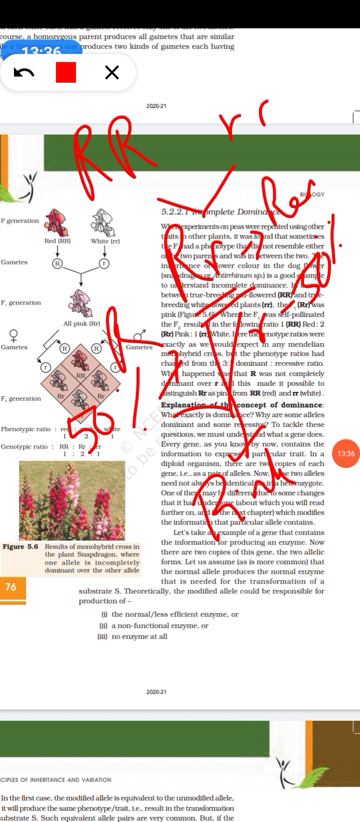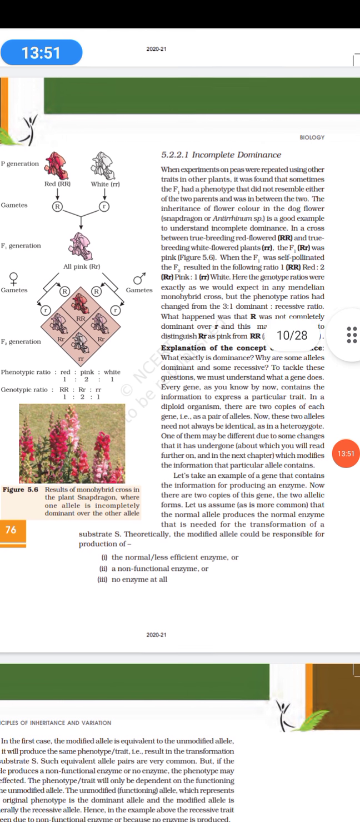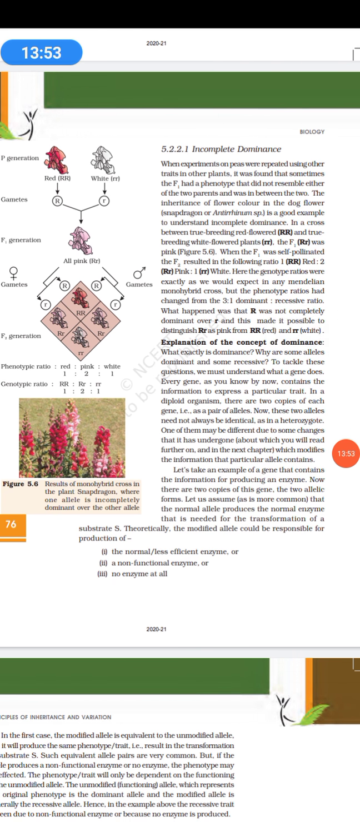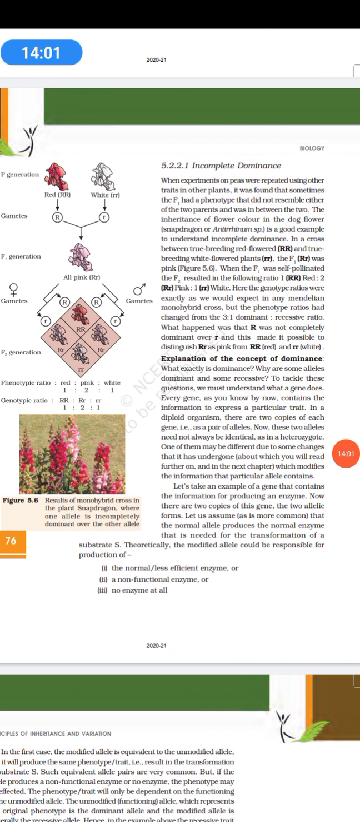So that is where I say it is incomplete dominance. Both the factors which are there have 50% of their characteristics. None of them show complete dominance, but both the characteristics will be present in the heterozygous species. So that is how it will look.